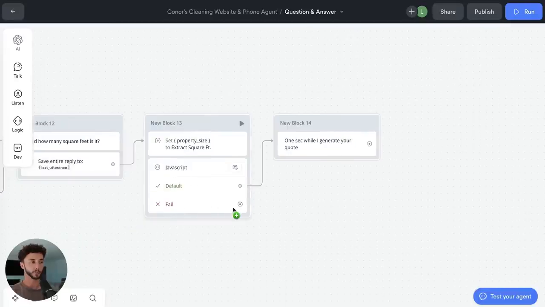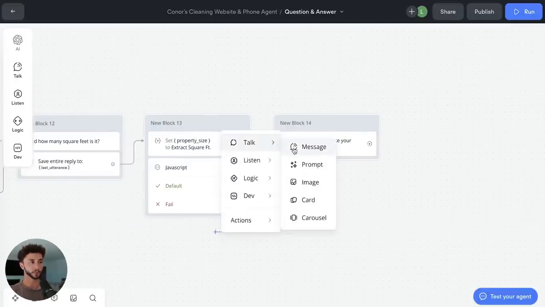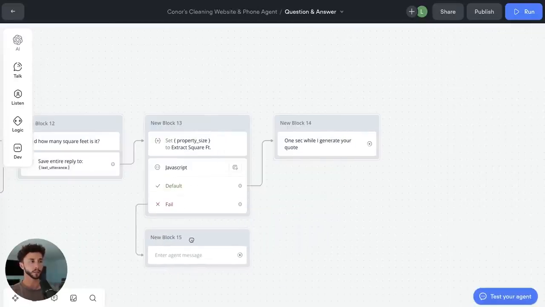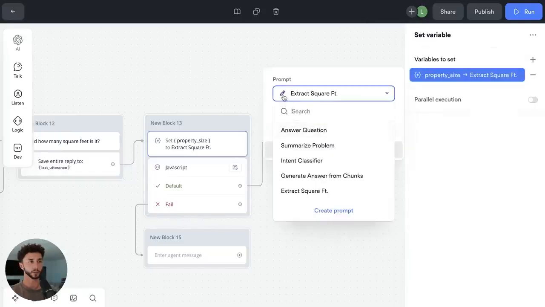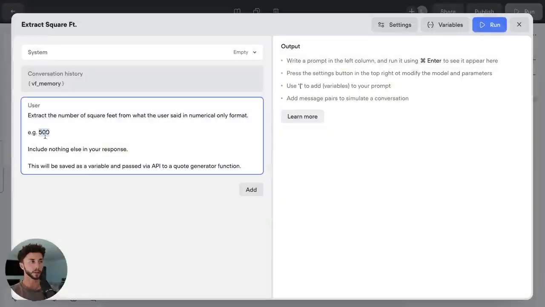And then we have this JavaScript fail route here, which you can just sort of throw down there for now. There is a chance that this prompt outputs not just a number. As you can see, we're asking it for just this. And therefore the property size variable, if it just is 500, that's fine, but sometimes it could say, hey, your size is 500.